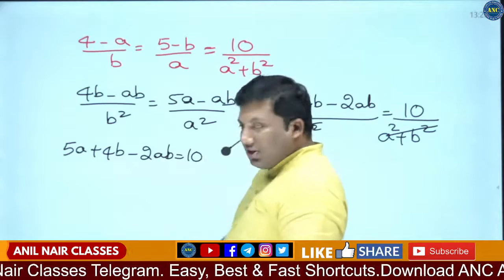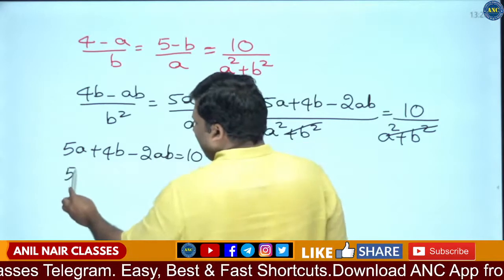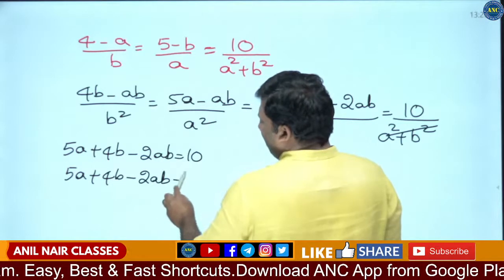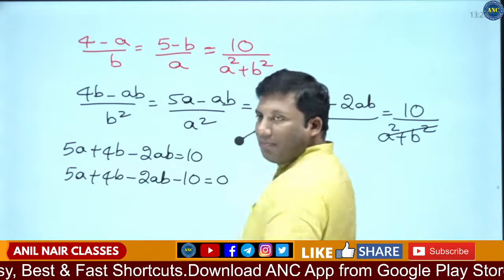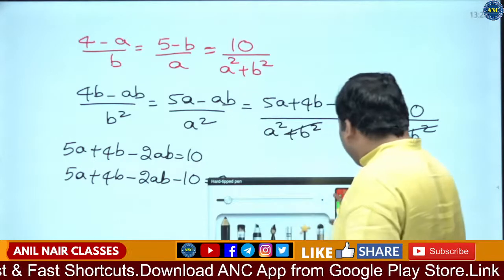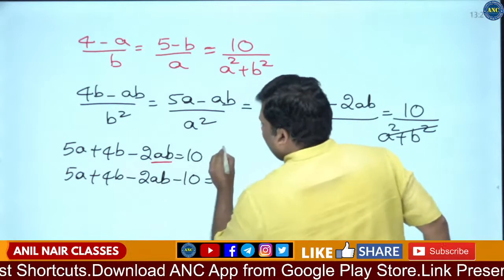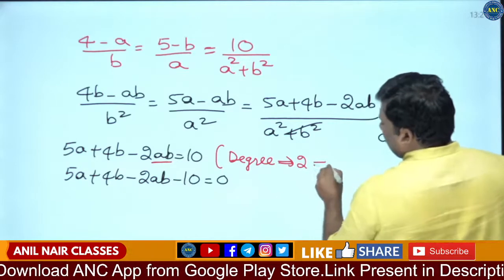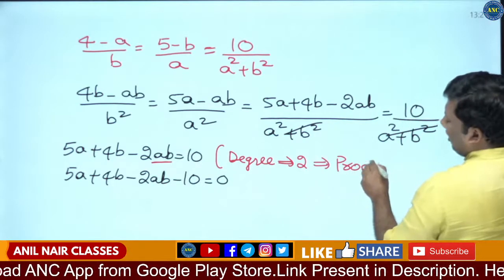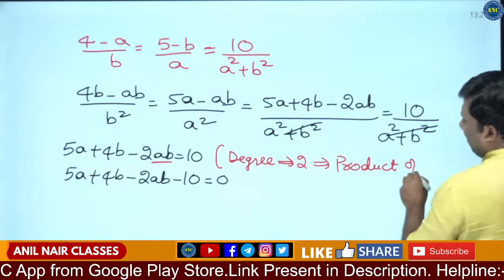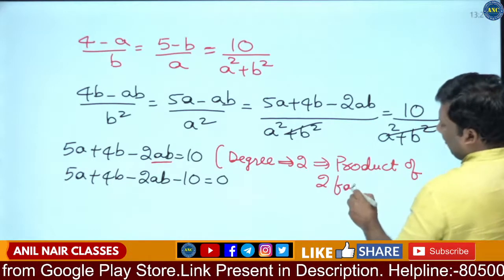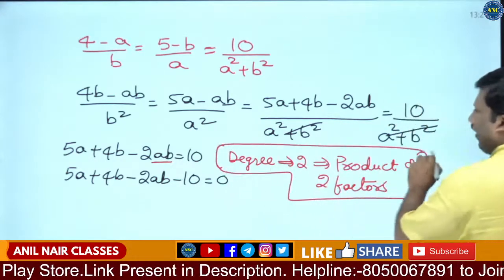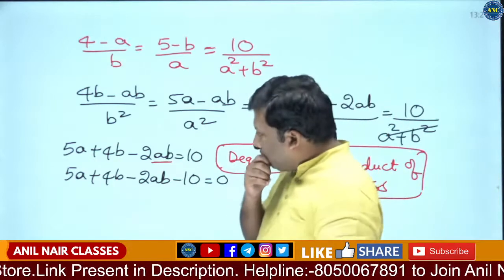5A plus 4B minus 2AB is equivalent to 10. So this will become 5A plus 4B minus 2AB minus 10 is equivalent to 0. Another very important key point: in AB, the degree of the equation is 2. If the degree of the equation is 2, how to find out the values for the variables? Write the equation as a product of two factors.